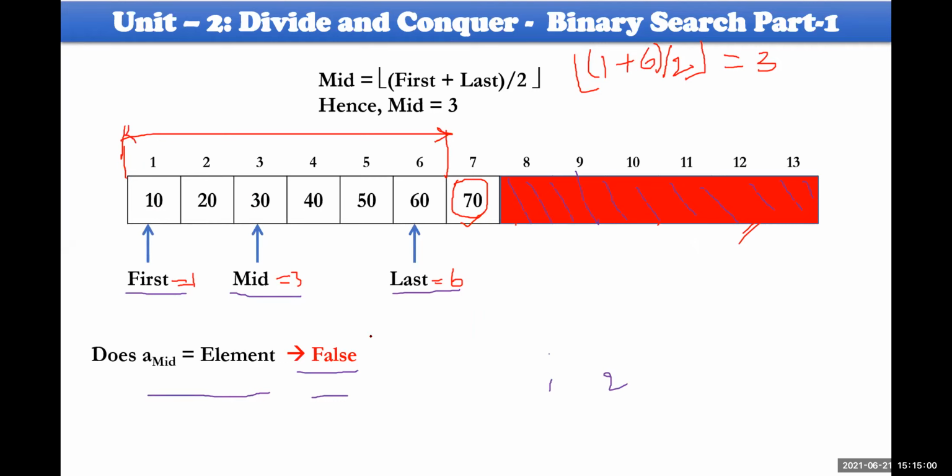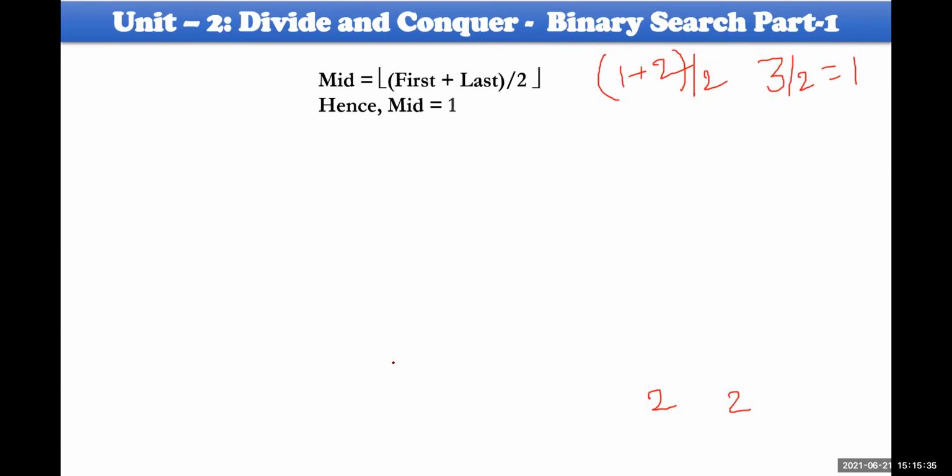And identify mid again. I mean 1 plus 6, that is 7 divided by 2, which is 3.5. We always take the lower bound, the floor value, so instead of 3.5 it is taken as 3, which is 30. Also check whether 30 equals 20, which is not true. Then again we do this. Now this is the search space. These elements are not supposed to be taken into consideration next time. So mid minus 1 again. You can see this one.